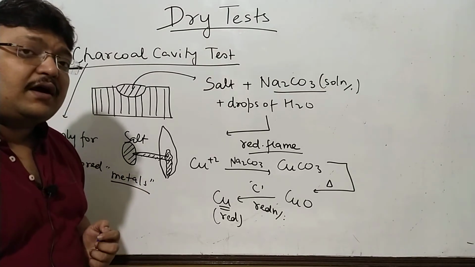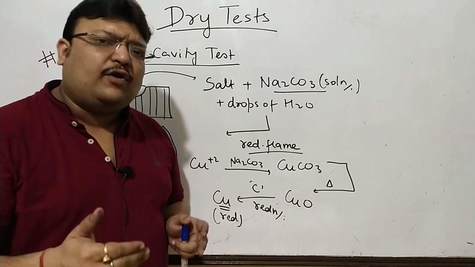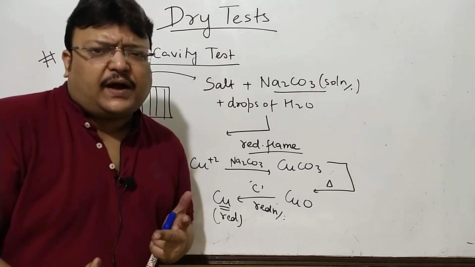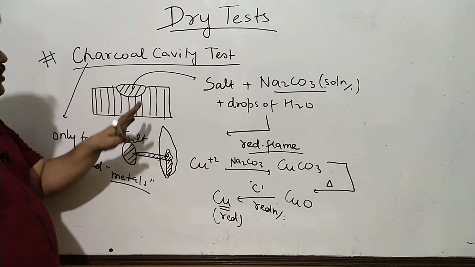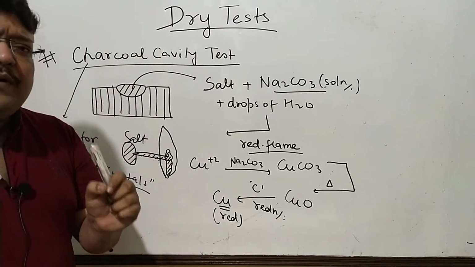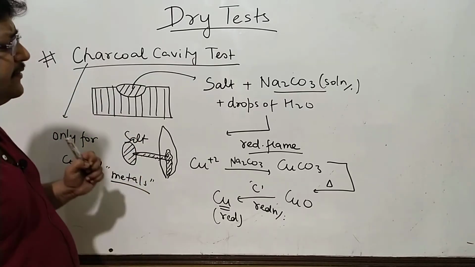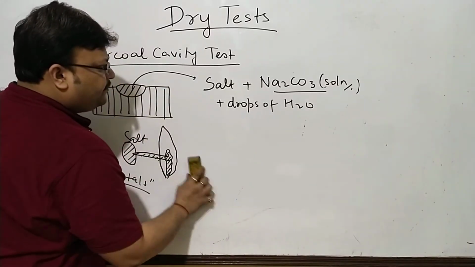In case it's not colored, suppose it's zinc or aluminium. Zinc, aluminium are colorless, white. So when it's for a colored thing, charcoal cavity test will do. In case the natural color of the metal like aluminium, zinc is colorless, there's a small modification.